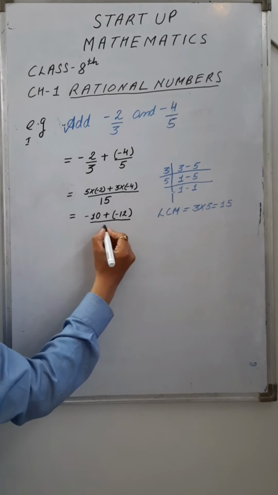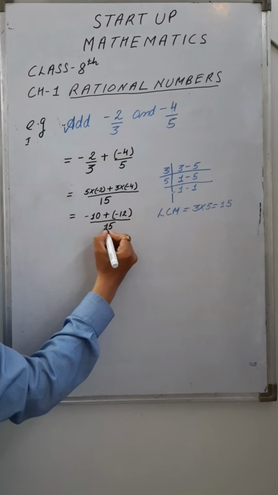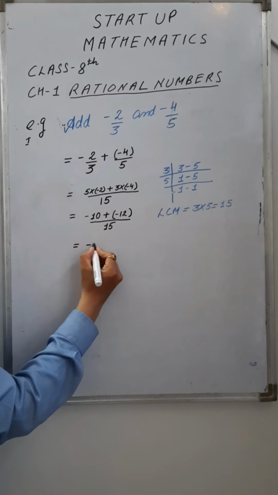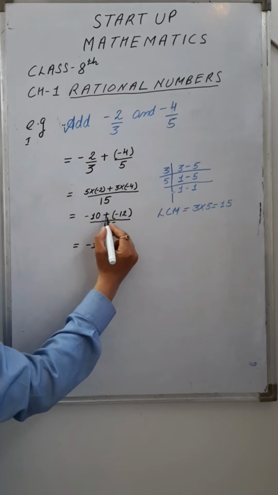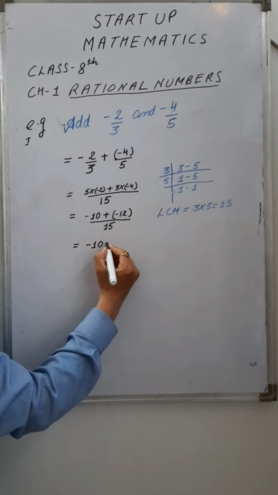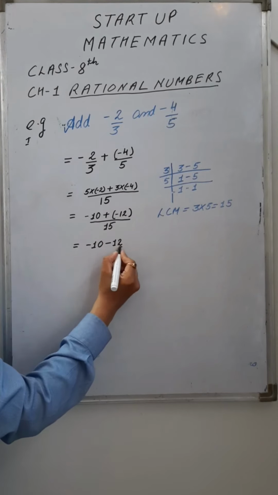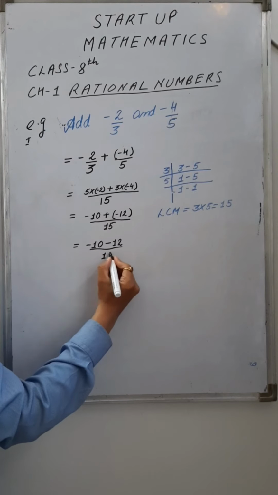And the denominator 15 as it is. Again solve it. Minus 10, if there are two different signs, plus minus is minus. And this is minus 22 upon 15.